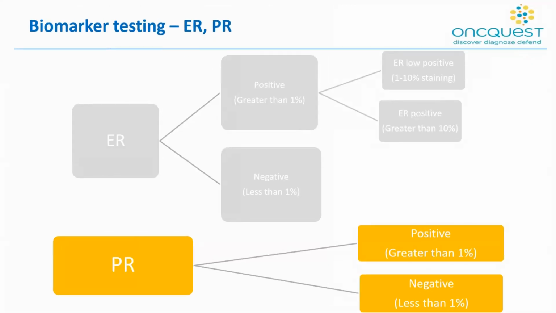Then coming on to the biomarker testing. ER is called positive if it's greater than 1%, less than 1% is negative.